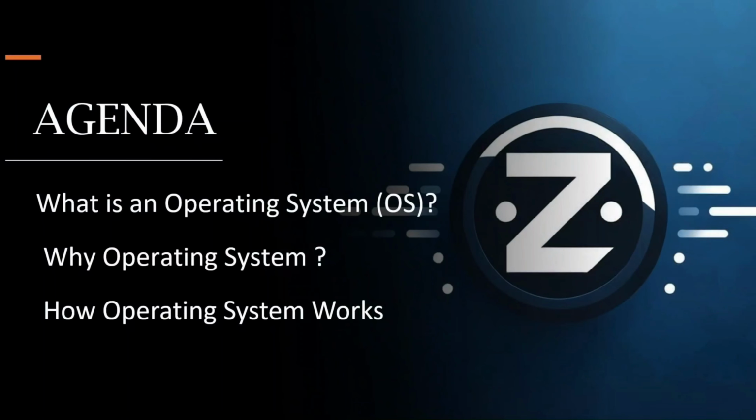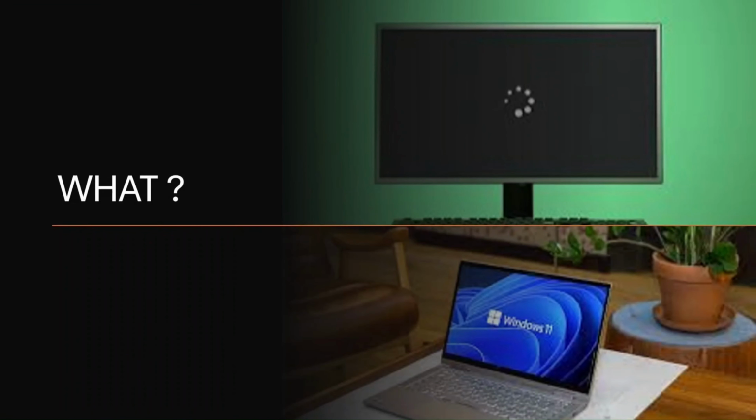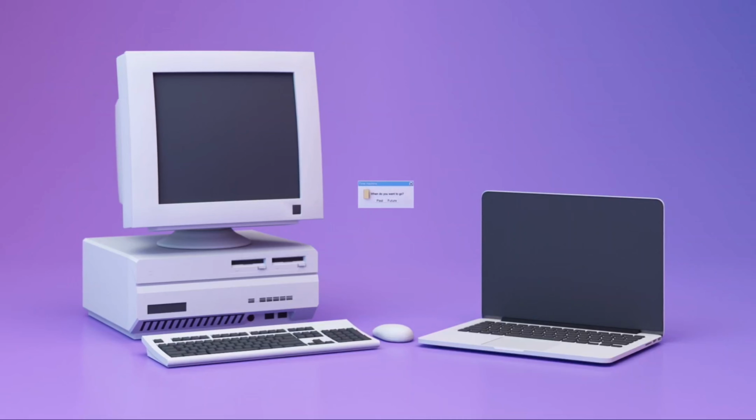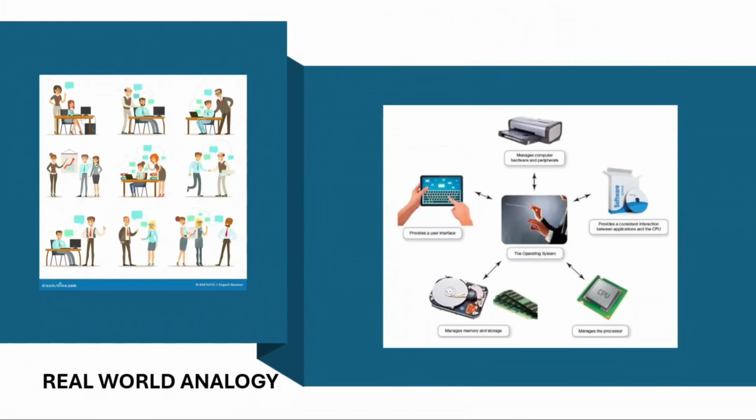So, what is an operating system? Imagine buying a brand new computer without an operating system. It's just a box of metal, wires, and chips. The operating system is the software that wakes up your computer and makes everything work. It's like a manager or supervisor for your computer. It handles communication between you and the hardware, like the CPU, keyboard, and more.